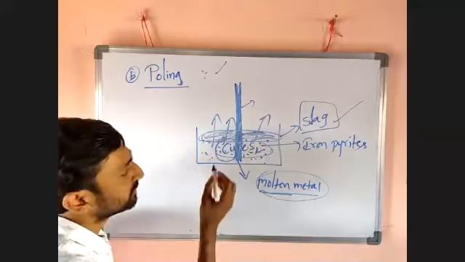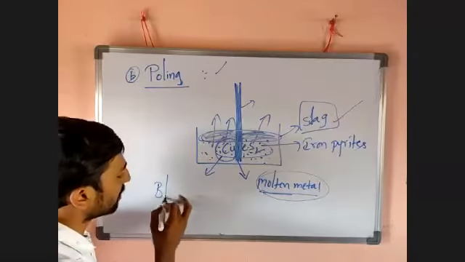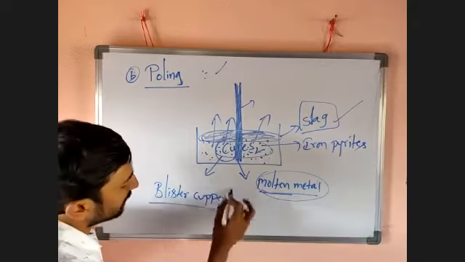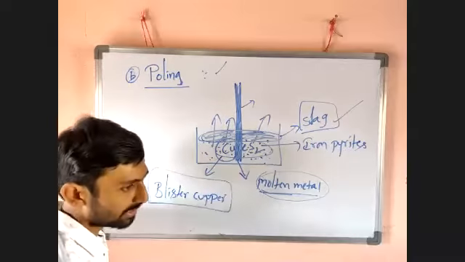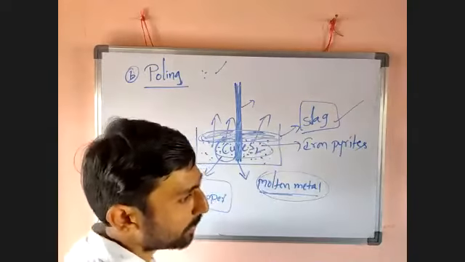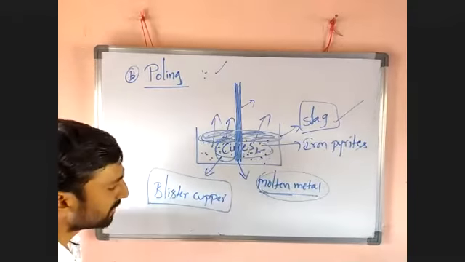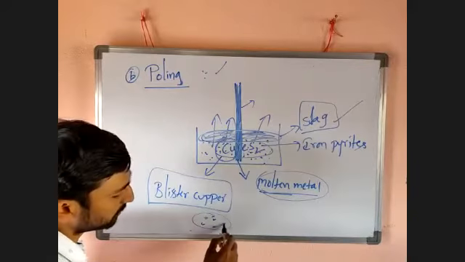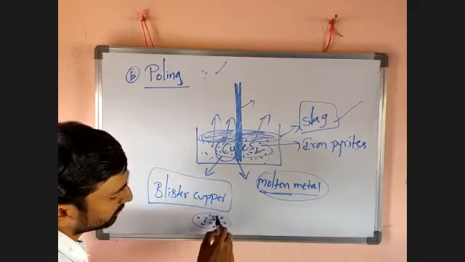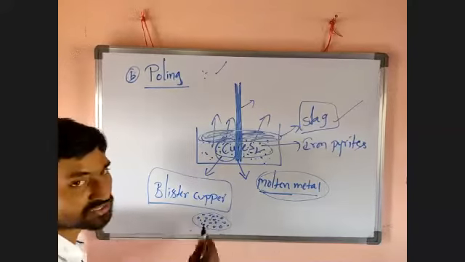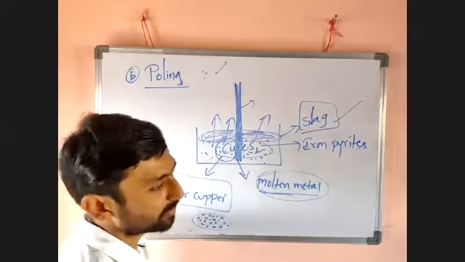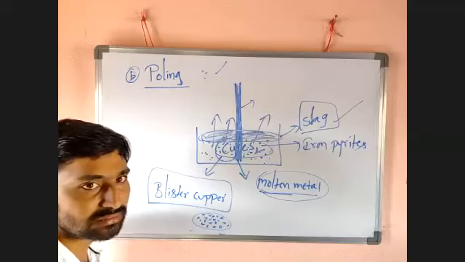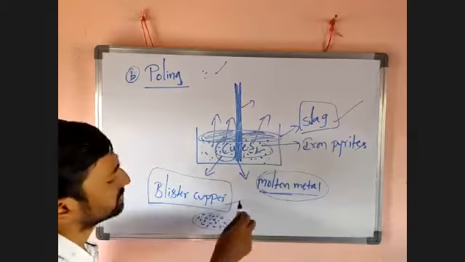So in this process we will get blister copper. Blister copper is not highly pure copper; it has certain impurities. Blister means holes, like a honeycomb. Like that we will get blister copper, copper with holes, because gas escapes from the metal. That's why holes are formed. So it is blister copper.